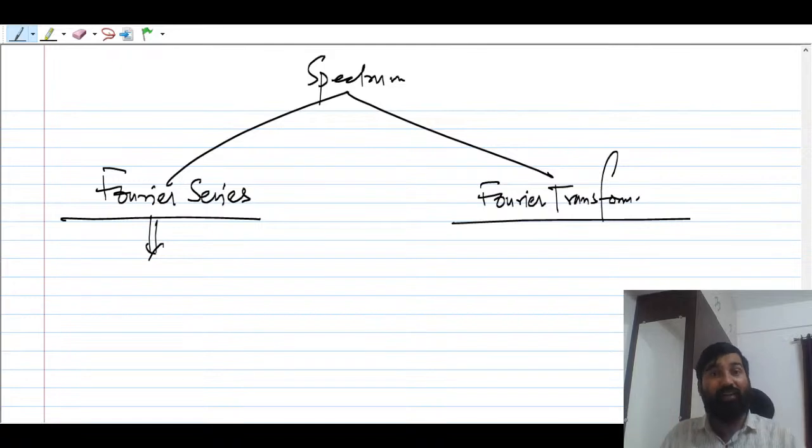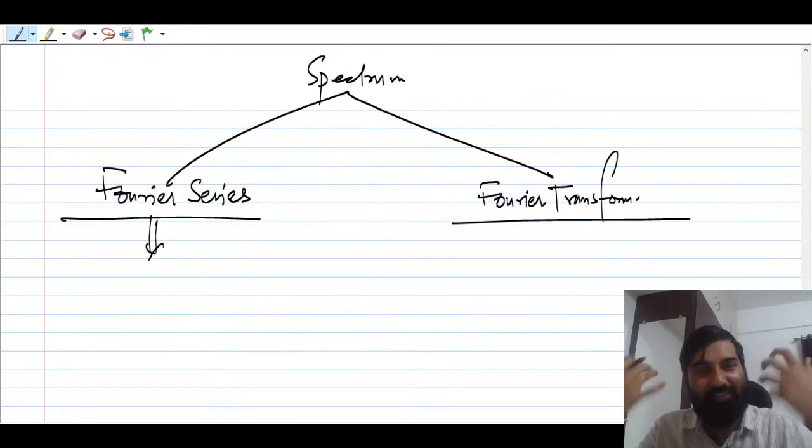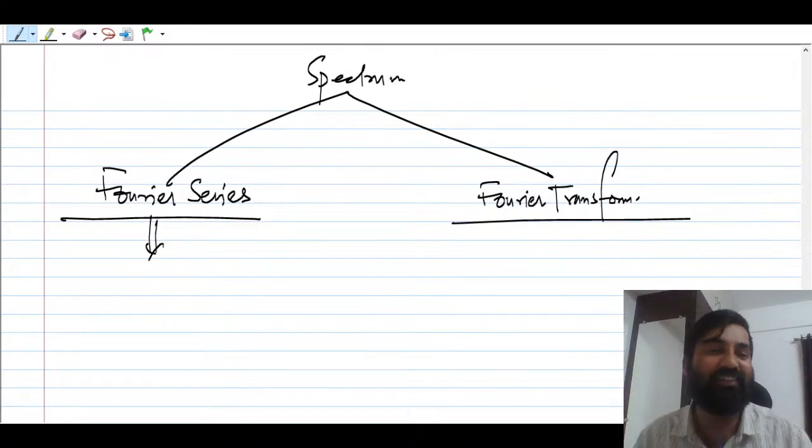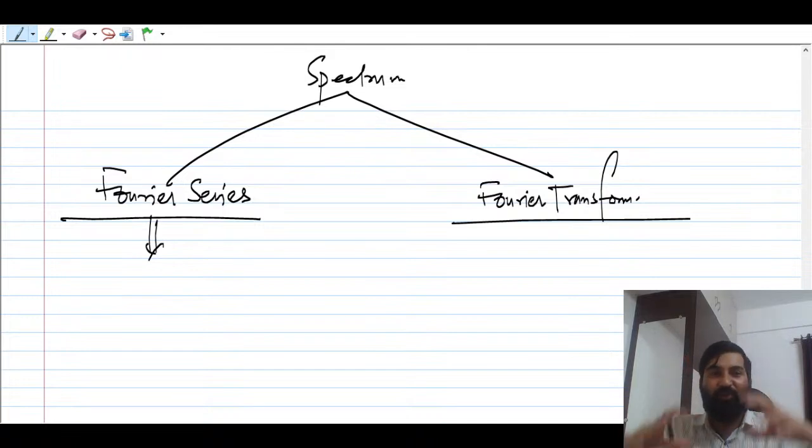Why we need Fourier analysis, I am also going to tell you very quickly, because that strategy you should know. Nobody knows that strategy. I will be telling you what strategy we follow in signals and systems. If you know that strategy, your signals and systems will be completely covered from this class itself, and you can start solving the problems.